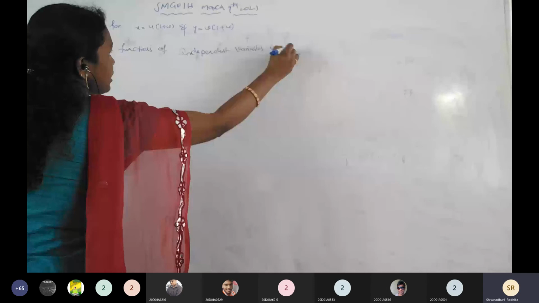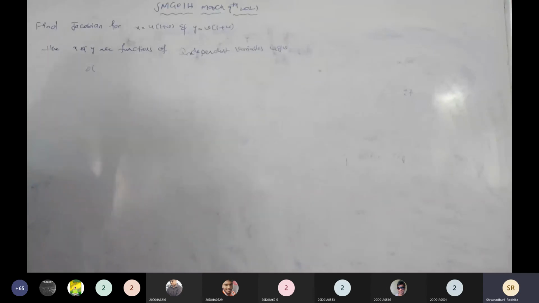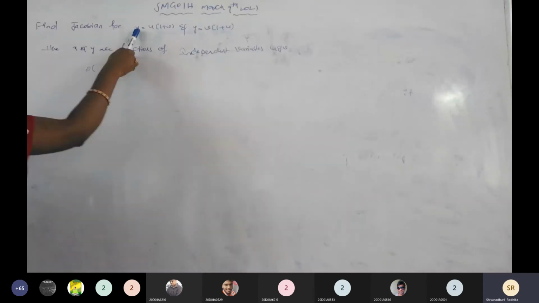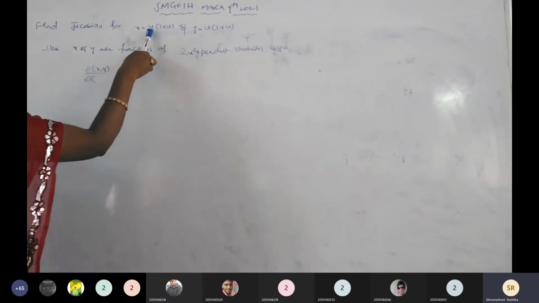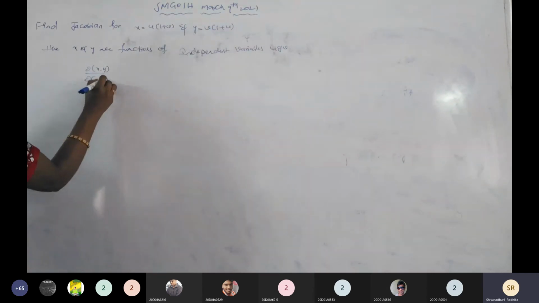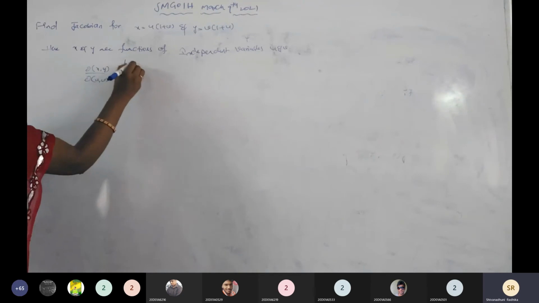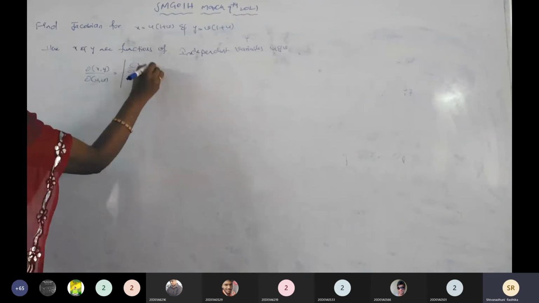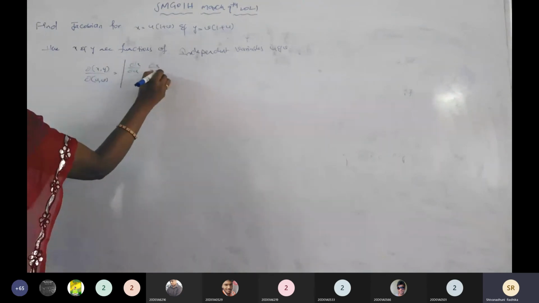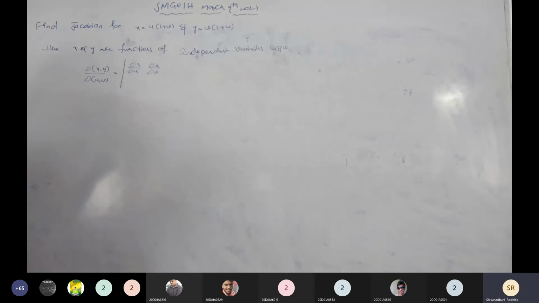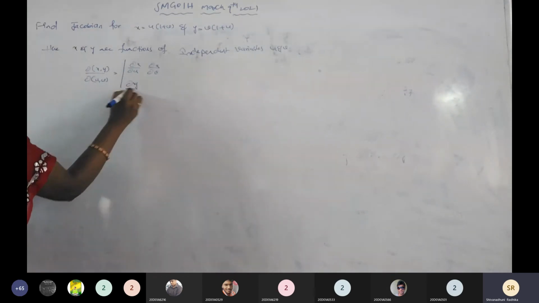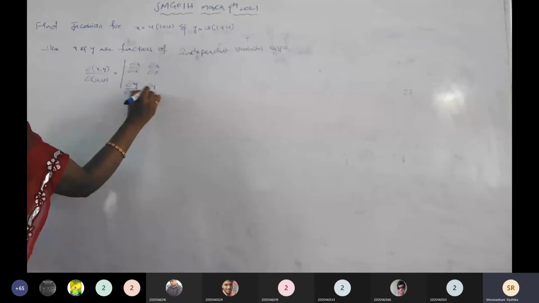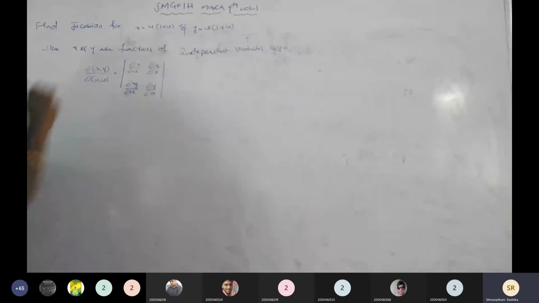Then, dou of what are the functions? First, we write the functions in the numerator. Functions are x, y here. And the independent variables are u, v, right? Now, what is the formula? Dou x by dou u, dou x by dou v. First row, first function completed. Then next, dou y by dou u, dou y by dou v. Is it clear to all of you? Any doubts?